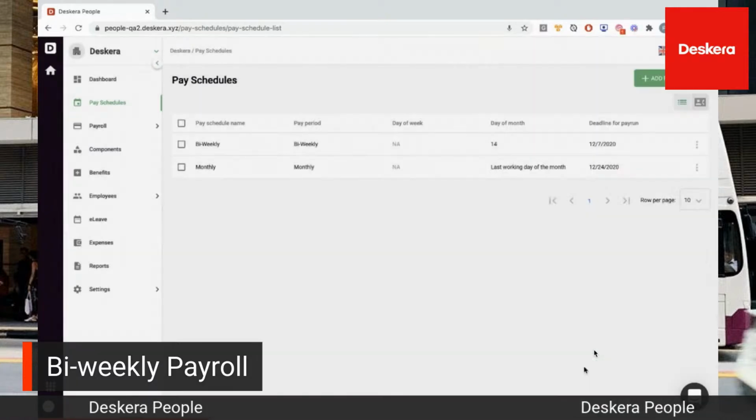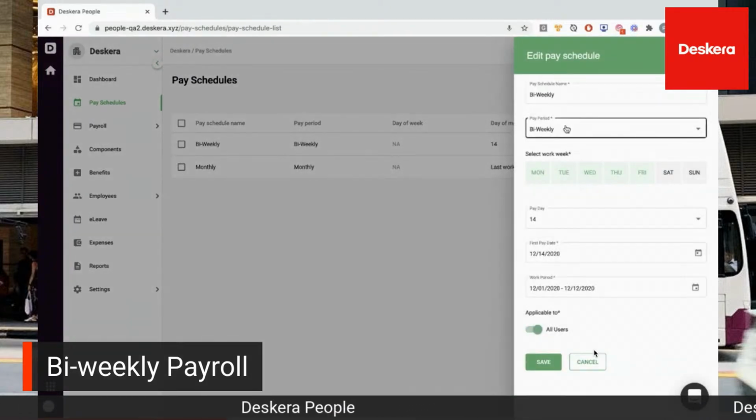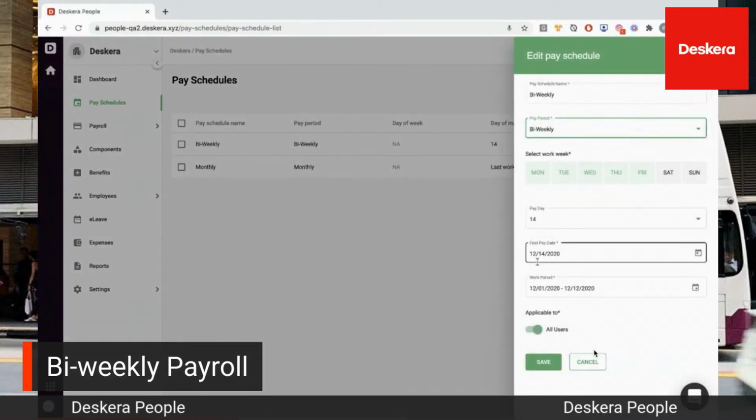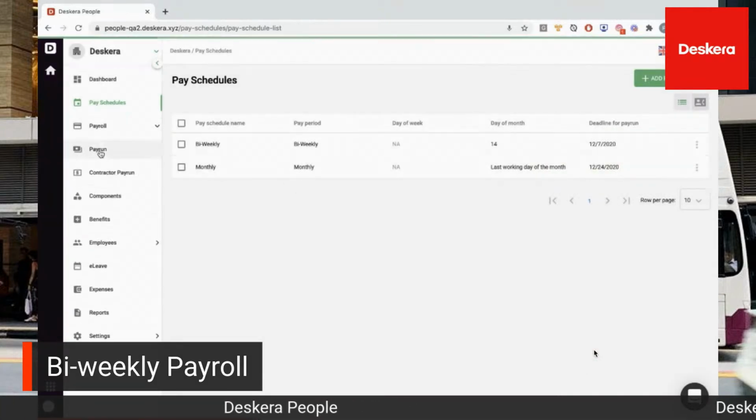One's already been created, so he's going to go in and edit it. Inside here, you can see bi-weekly. Here, you can see the pay date, first pay date, and the period. Then we can go to the payroll and do the pay run.